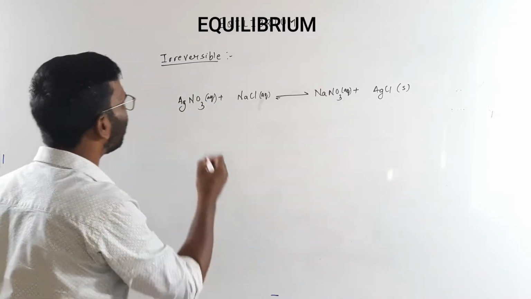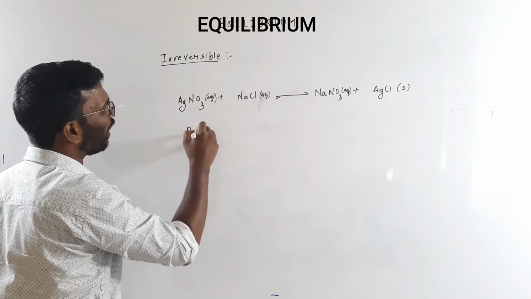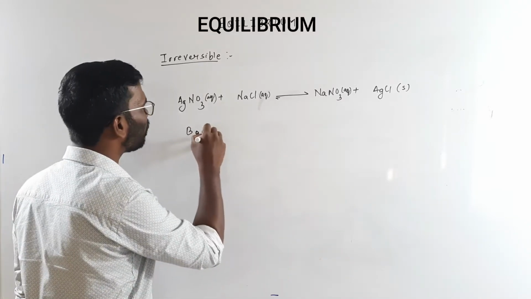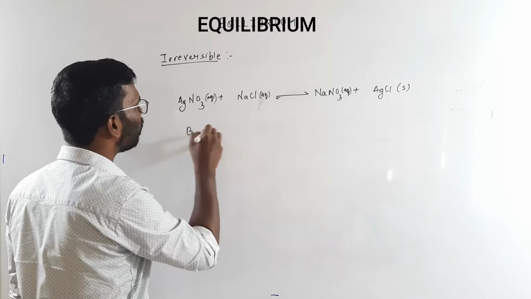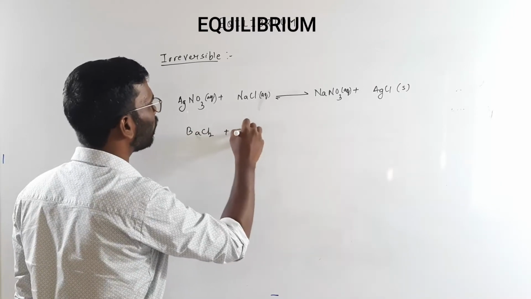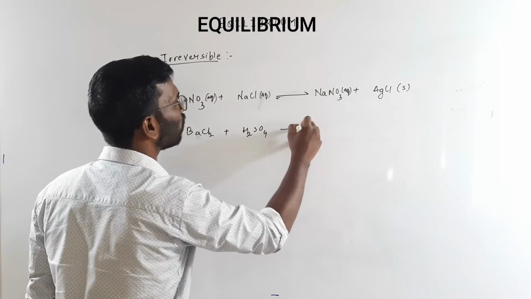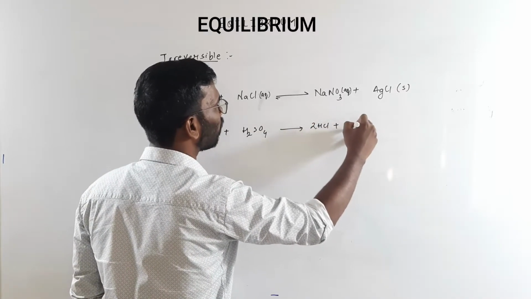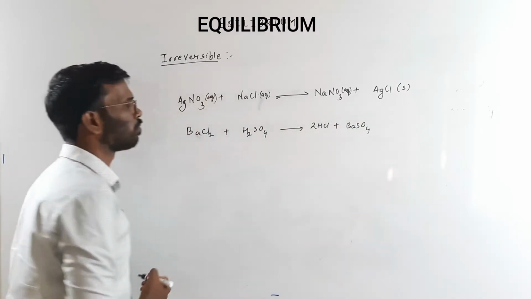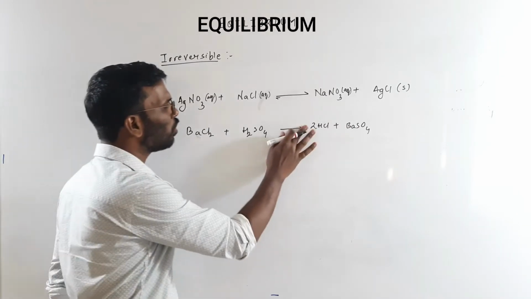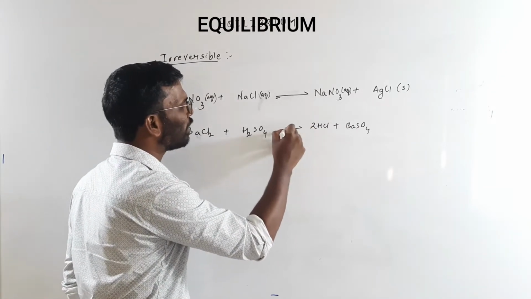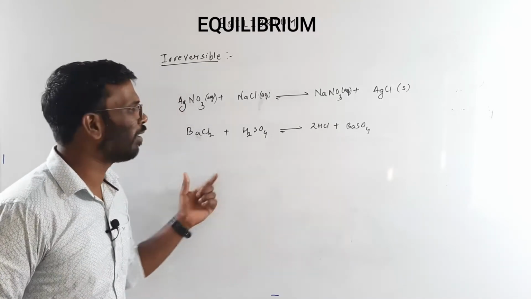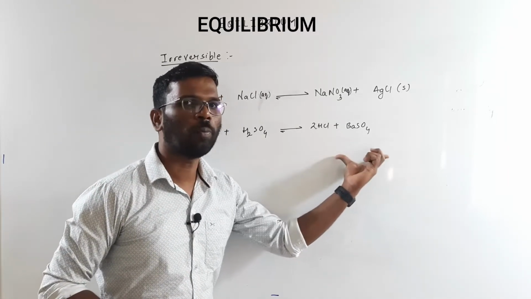There is one more example, which is a forward reaction that slightly reverses back, BaCl2 and so on. Here also the backward reaction is very small. Backward reaction means from product to reactant.